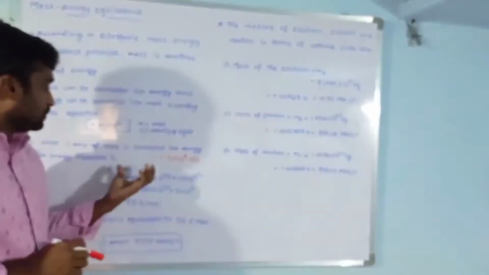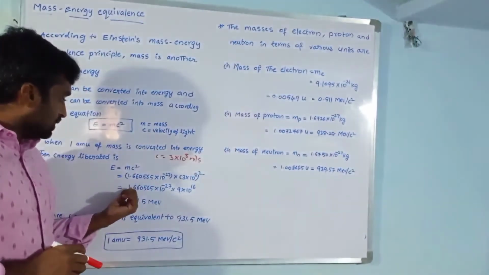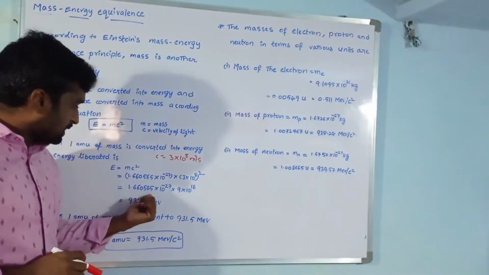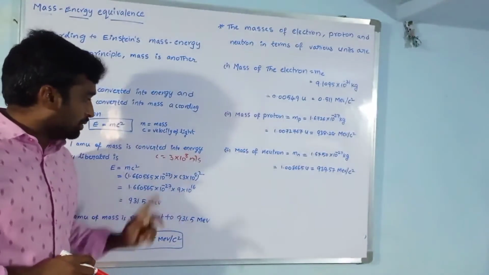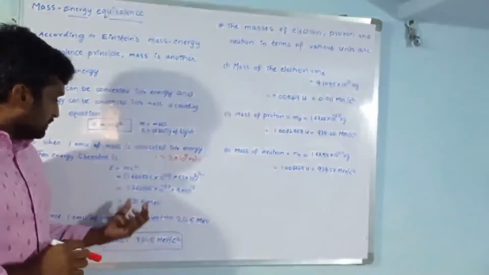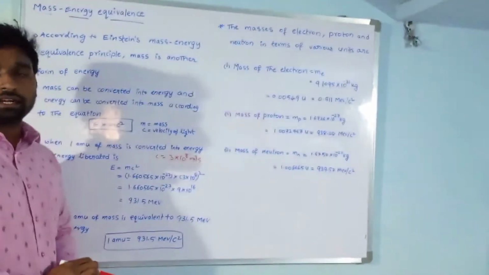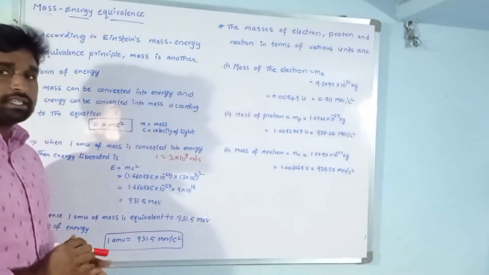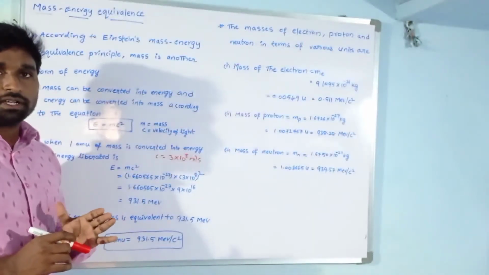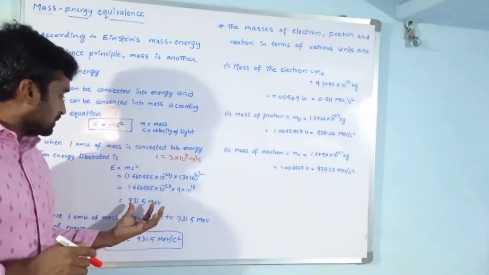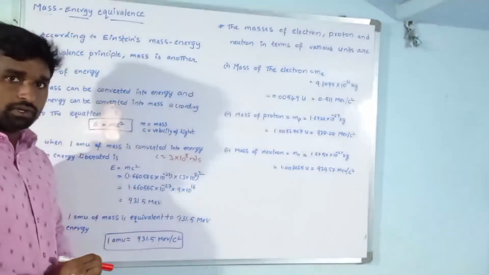Substituting these values, we get 1.660564 into 10 to the power of minus 27 into 9 into 10 to the power of 16, which gives 931.5 mega electron volts. So when one atomic mass unit of mass is converted into energy, the energy is 931.5 mega electron volt.